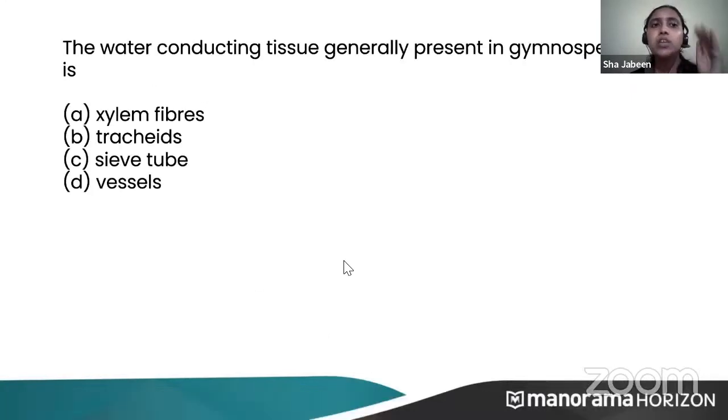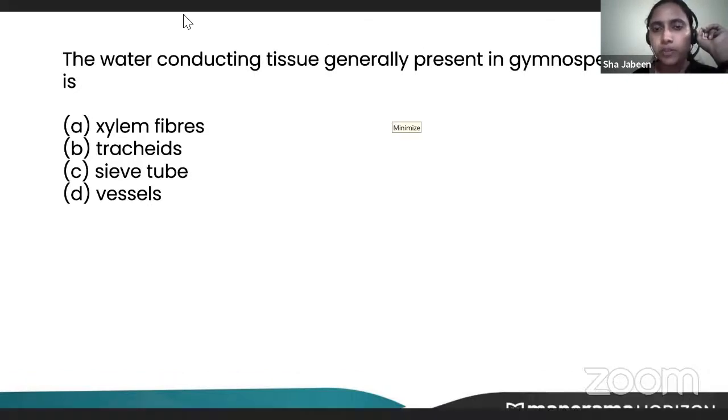Now next, the water conducting tissue generally present in gymnosperm. This I haven't told, but you all just try to guess what will be the water conducting tissues in gymnosperm. Is it xylem fiber? Is it tracheids? Is it sieve tubes or vessels? Just try to guess. The water conducting tissues in gymnosperm.